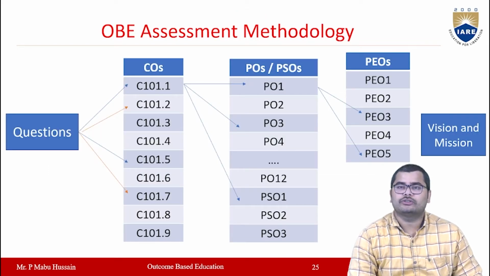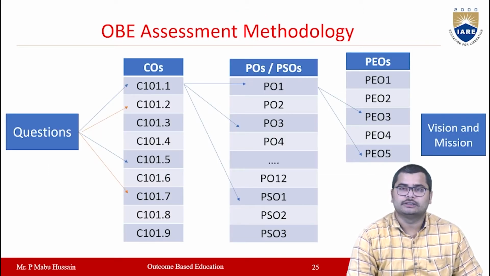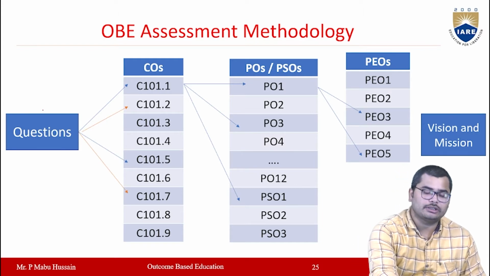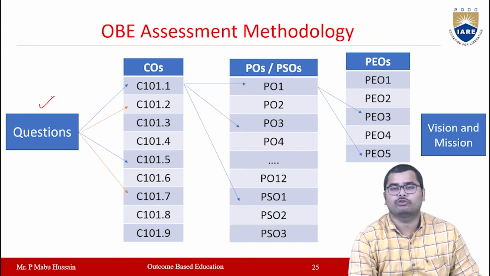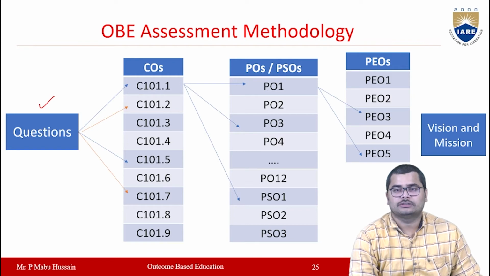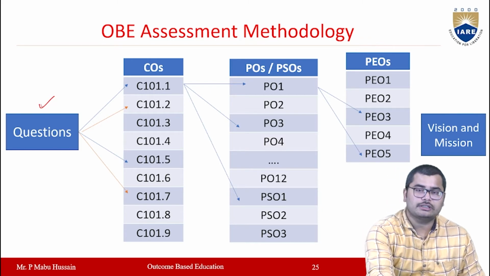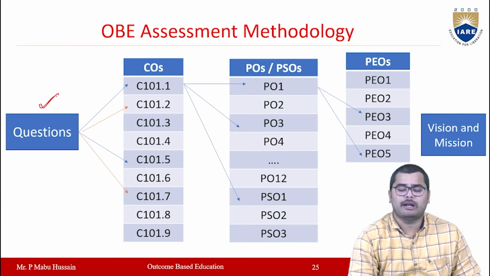Now if you observe the OBE assessment methodology, first you have the questions. The students' assessment will be done through questions only. Each question will be mapped with course outcomes.